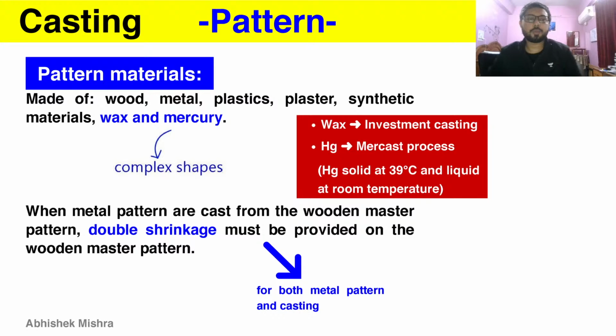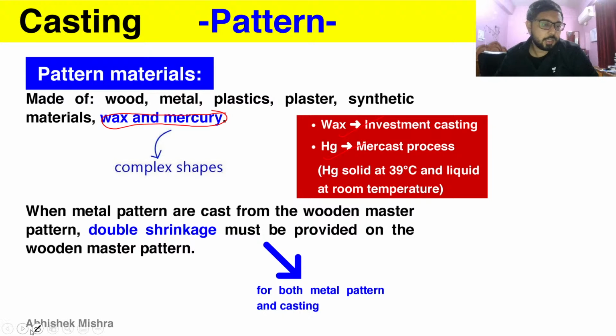Pattern materials. So pattern is made up of wood, metal, plastics, plaster, synthetic material, wax and mercury. And wax and mercury are for complex shapes, so remember this important thing. Wax and mercury patterns are for complex shapes, and wax is used to create the patterns in investment casting, which we are going to study in a very nice manner when we get into that topic. And then we will have mercury, which is used in the mercast process as a pattern. So the casting process is mercast.